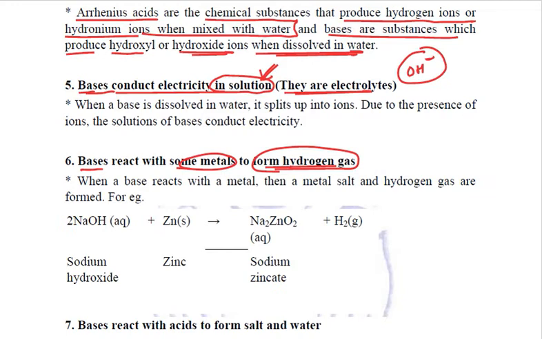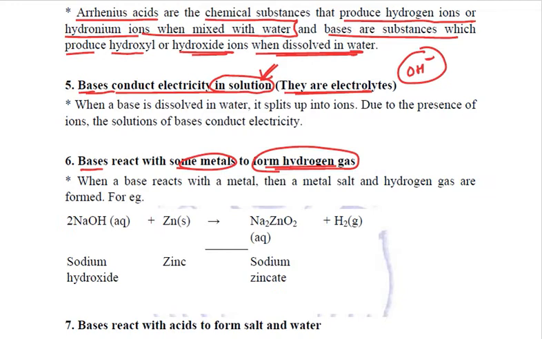In the previous class we talked about acids. Those students who have studied everything related to acids will now very easily be able to compare how acids and bases are opposite, and in what sense they are the same. The difference is that acids have a sour taste, bases have a bitter taste. Acids convert blue litmus to red, whereas bases convert red litmus to blue. Acids liberate hydrogen ions in water, whereas bases liberate hydroxide ions in water.